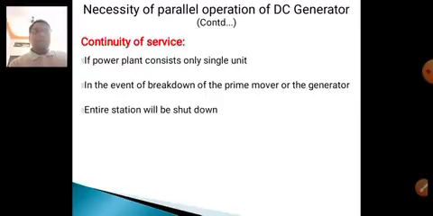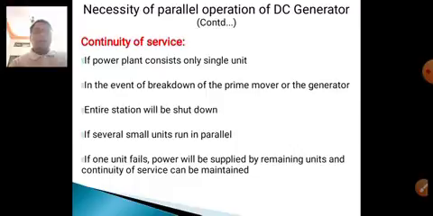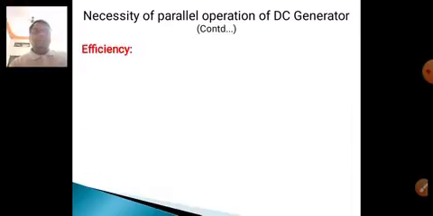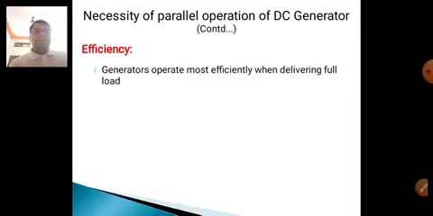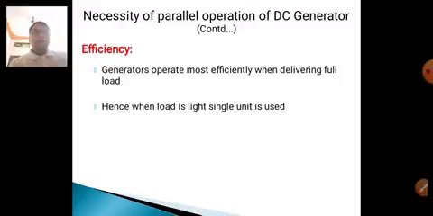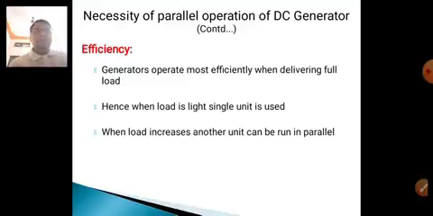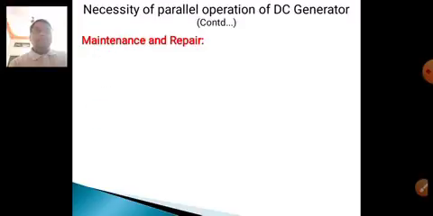So the entire station will be shut down. To overcome this, several units are connected in parallel. If one unit fails, the power will be supplied by the remaining units and the continuity of service will be maintained. For efficiency, generators operate most efficiently when delivering full load. Hence, when the load is light, a single unit is used. When the load increases, another unit can be run in parallel.